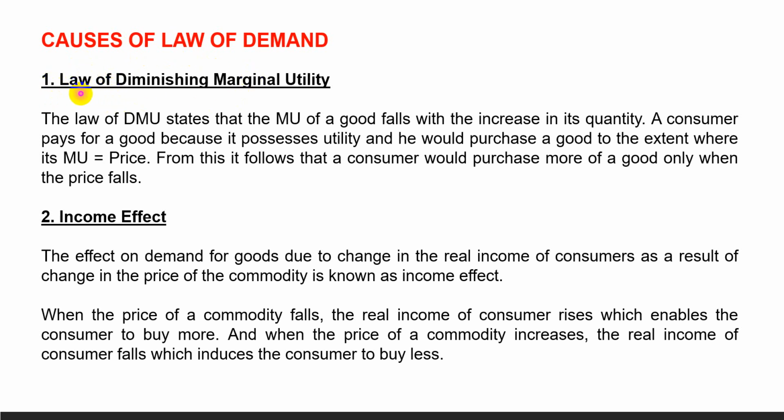First cause, law of diminishing marginal utility. So because of the operation of the law of diminishing marginal utility, the demand curve slopes downward. What does diminishing marginal utility mean? The law of DMU states that the marginal utility of a good falls with the increase in its quantity. MU decreases when a consumer consumes more and more units of a good, that we know from the utility chapter.